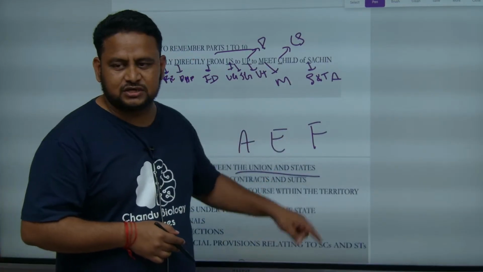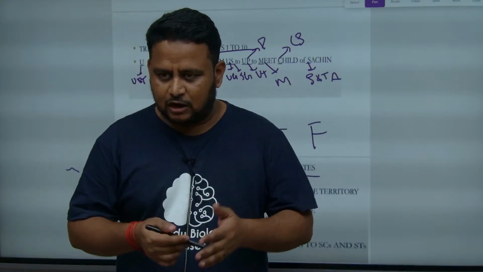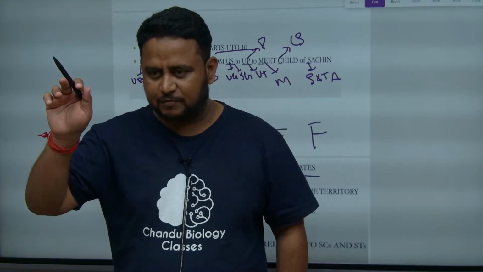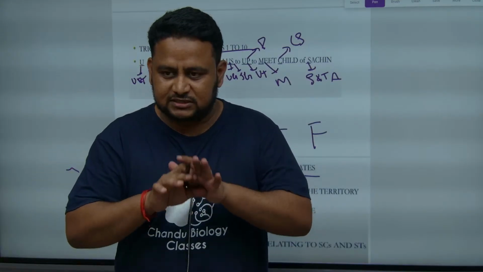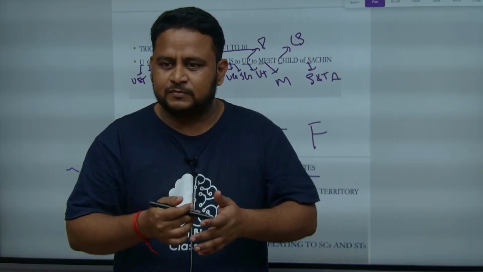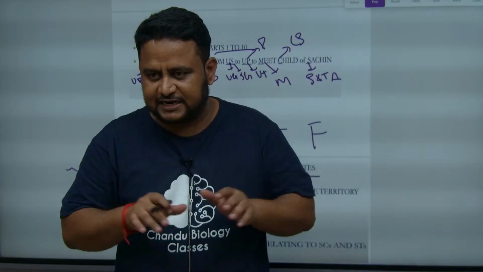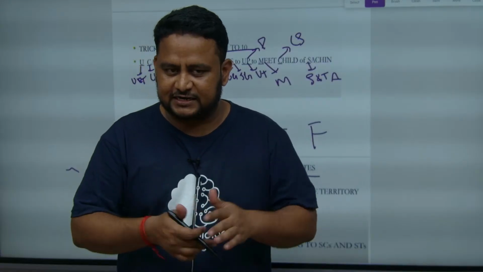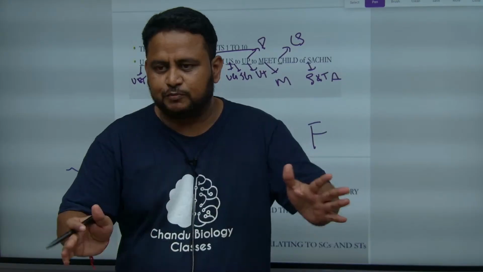Next, financial relation. Financial relation means whatever tax we pay or the GST we pay, it will go to the central government, and there is some finance commission. As per the finance commission, for each state the tax will be distributed. There are certain performance criteria also, like population, fertility rate, all these things. As per that, they will distribute the tax.